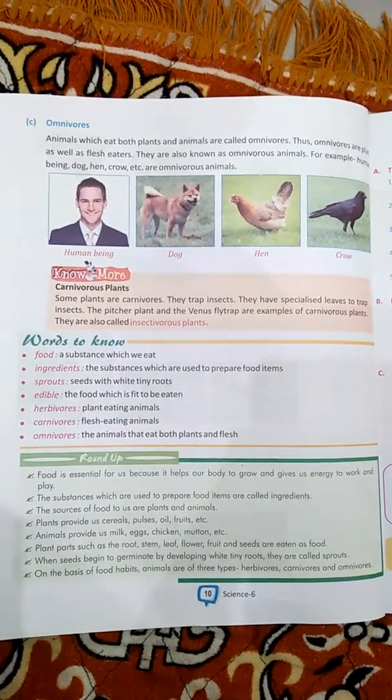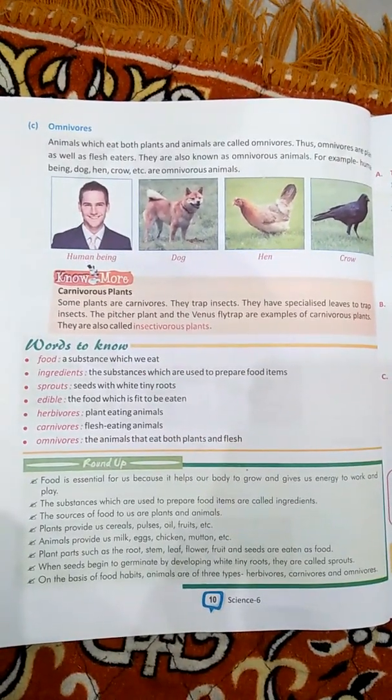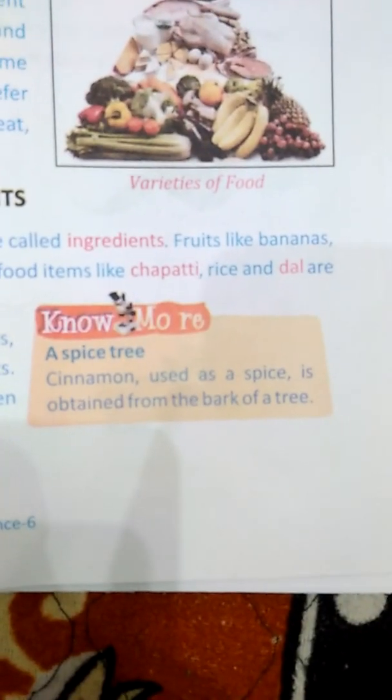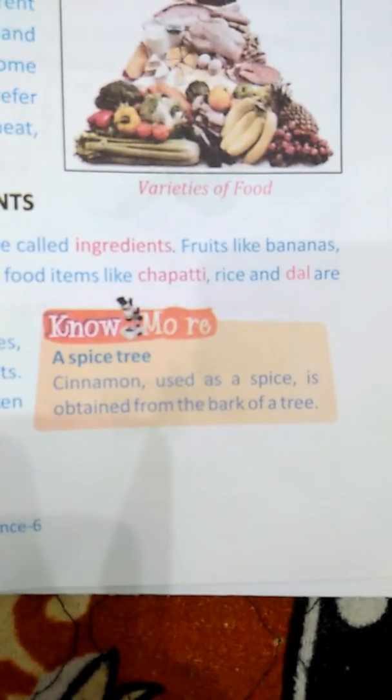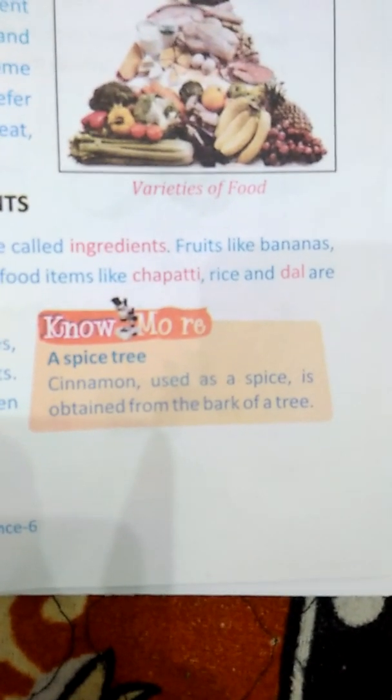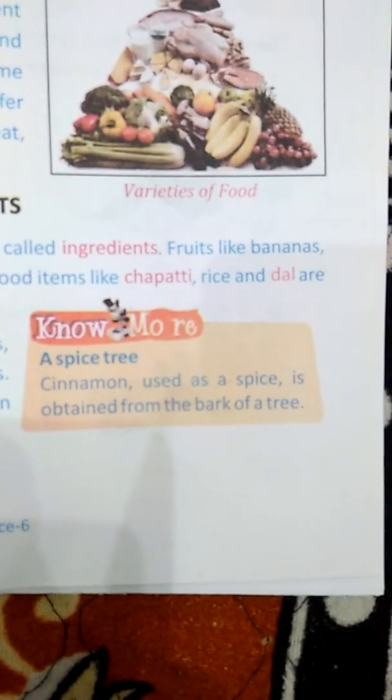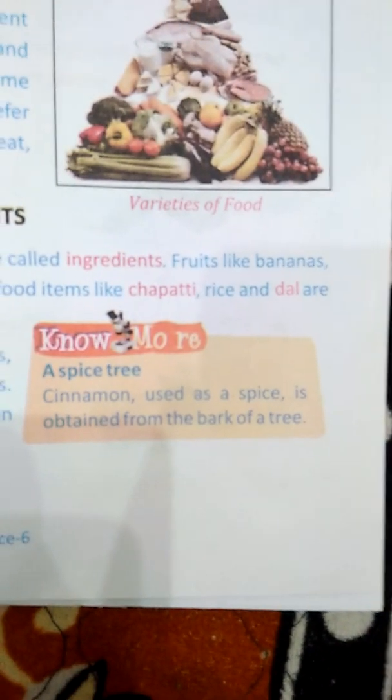So our chapter has been completed. Now we'll discuss the Did You Knows. Our first is the spice tree. That is, the cinnamon used as a spice is obtained from the bark of a tree.